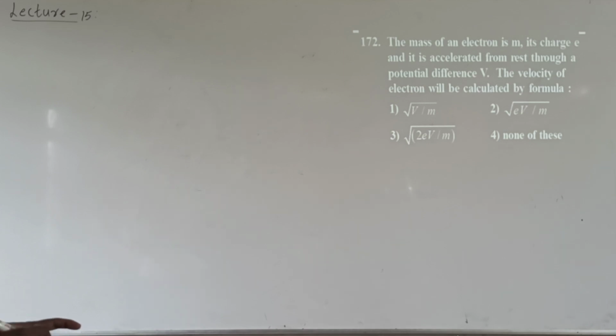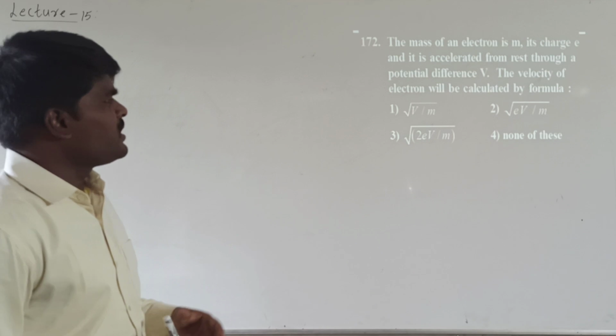The mass of an electron is m, its charge is e, and it is accelerated from rest through a potential difference V. The velocity of the electron will be calculated by which formula? As given, the mass is m and charge is e.